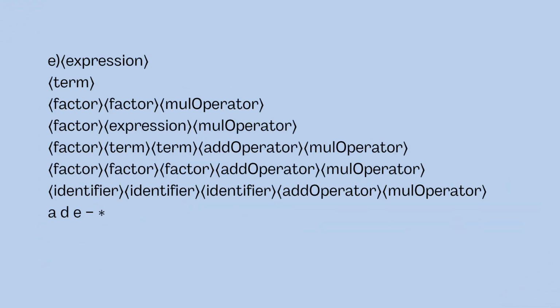In the fifth we have expression given as term, given as factor, mul operator, given as factor, expression, mul operator, given as factor, term, add operator and mul operator, given as factor, add operator, mul operator, and at last we have identifier, add operator and mul operator. So we have generated the